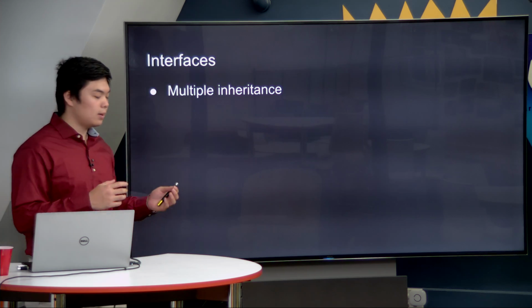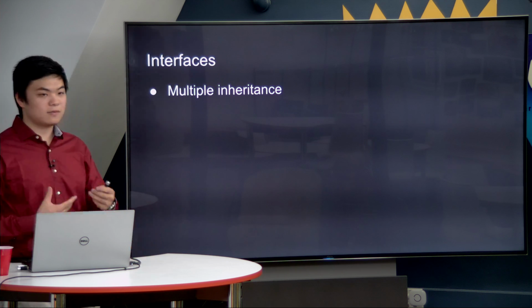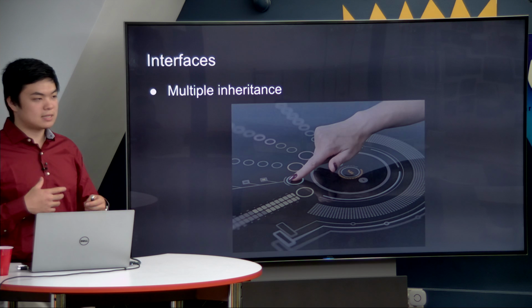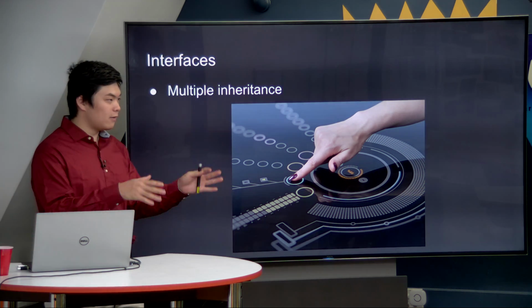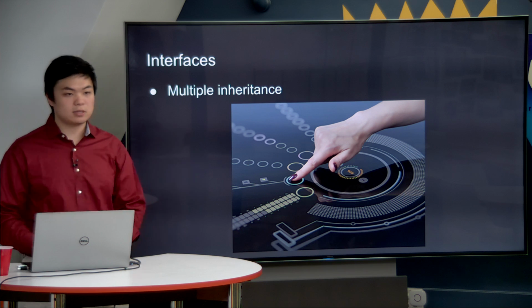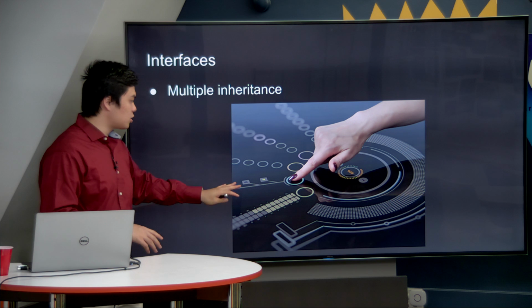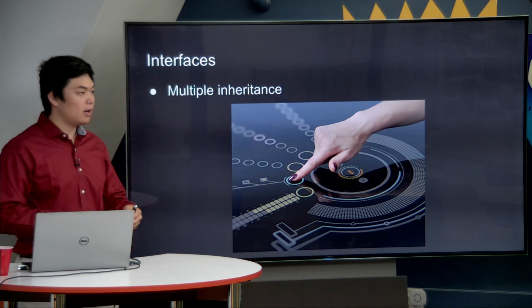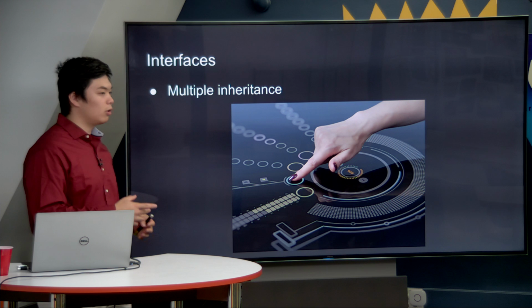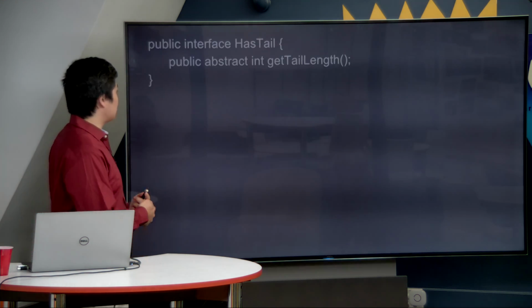One class can inherit multiple interfaces because interfaces, as we'll define in a moment, are kind of like what they sound like. They're very, very flexible, very, very elastic programs that do exactly what you want them to do and don't have much already set inside of them. They're kind of like a touchscreen. They're kind of like a holograph, something that you can control to your own will and manipulate like you wish. So let's take a look at an interface example.